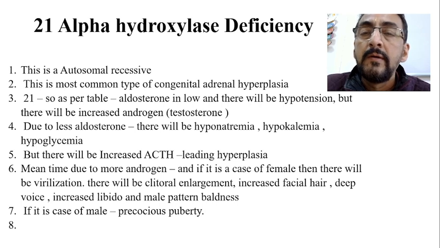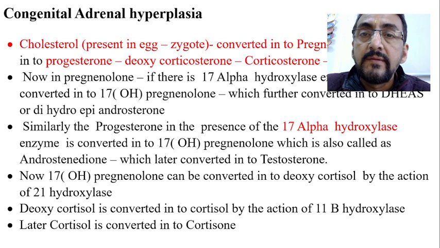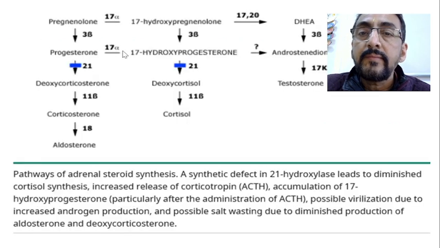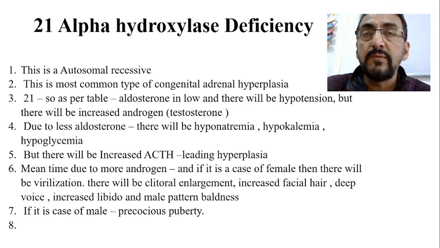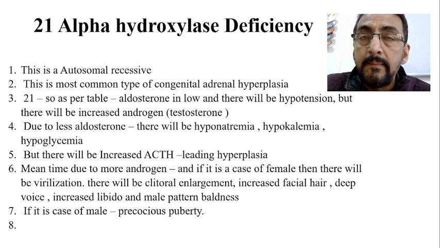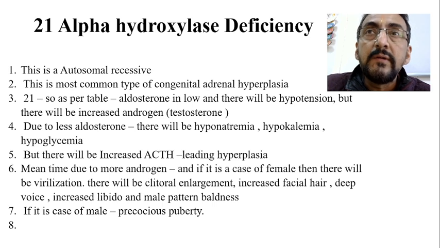My dear friends, we have been discussing DSD, and in the last class we saw how the formation of aldosterone and cortisol is blocked when one particular enzyme is absent, which is called 21 alpha hydroxylase deficiency. For both the aldosterone and cortisol pathways, the 21 alpha hydroxylase enzyme is very important.